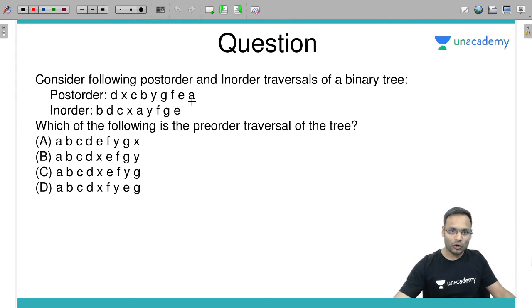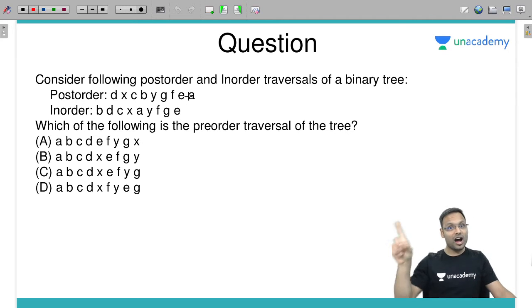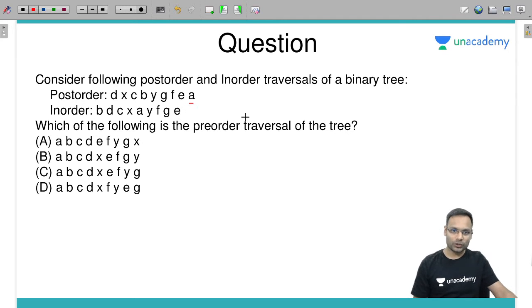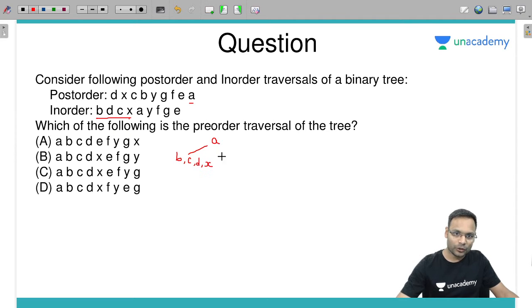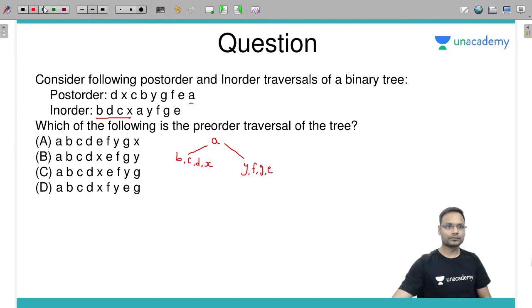First of all, in post order you know which symbol is the root, the first one or the last one? In post order traversal, the last symbol is the root, so A is the root. Fine. Now if A is the root, then B, D, C and X should be in the left, and Y, F, G, E in the right.